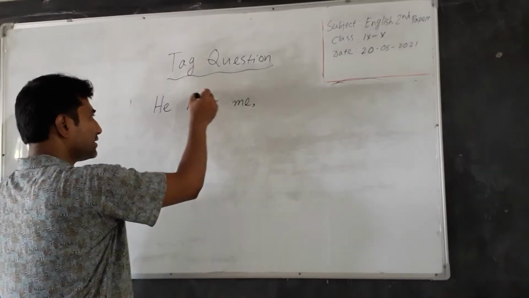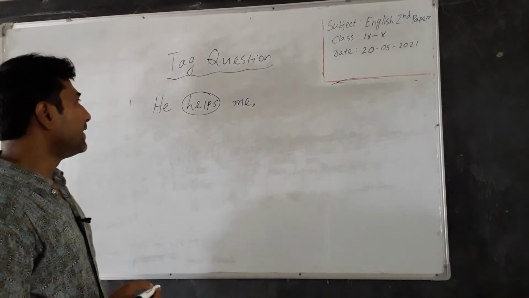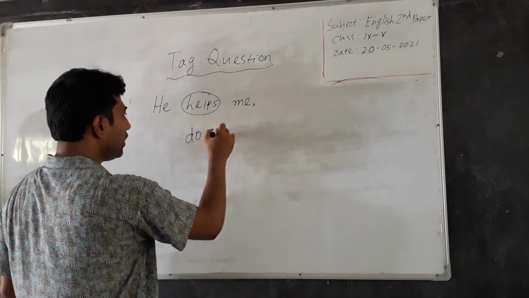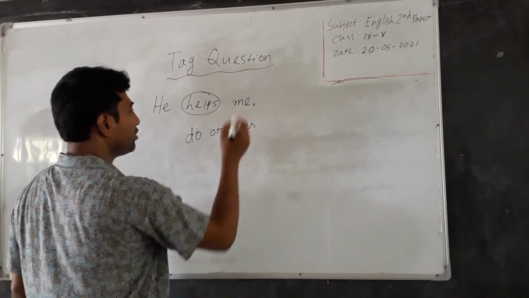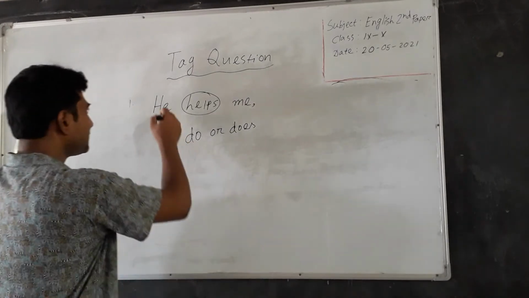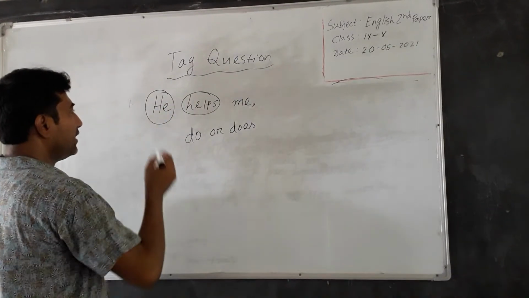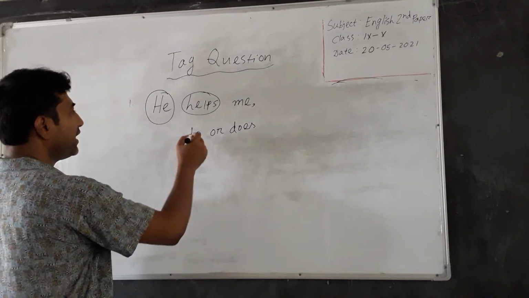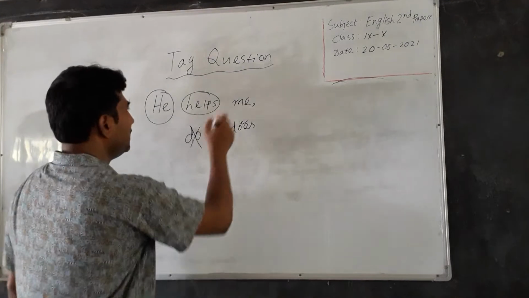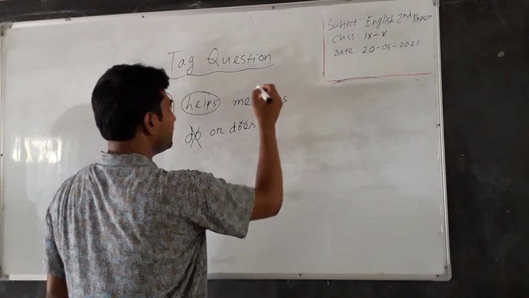Here the sentence is in present indefinite tense and that's why we have to write do or does as an auxiliary verb. As the subject is he and before he we cannot write do, that's why you have to write does. Here we have to write does as an auxiliary verb.